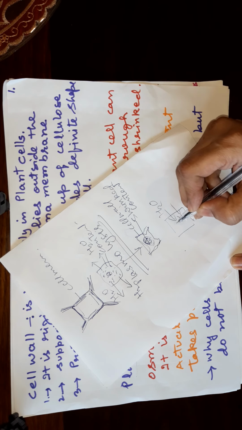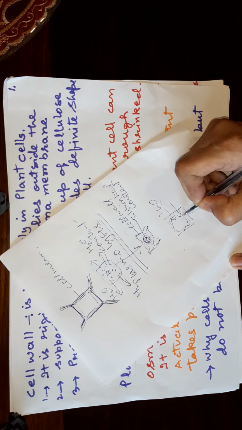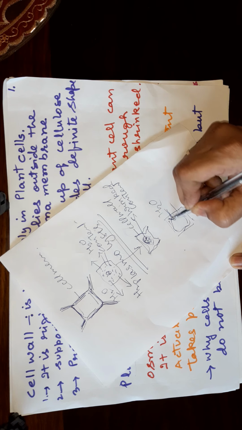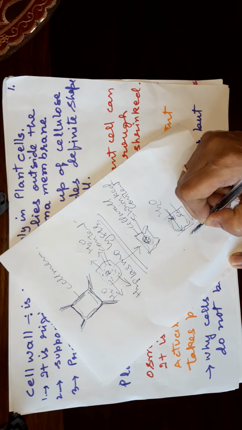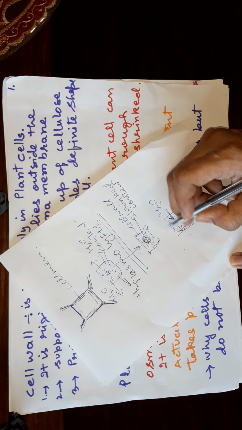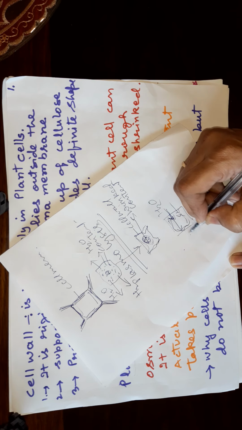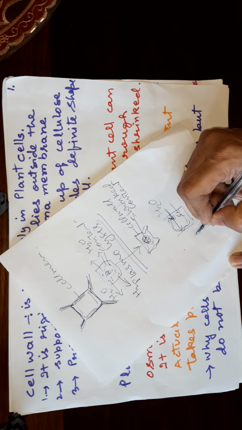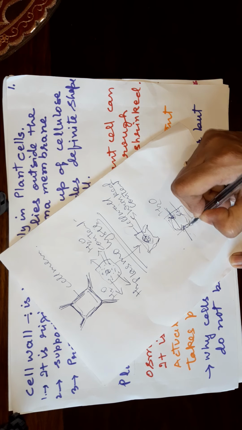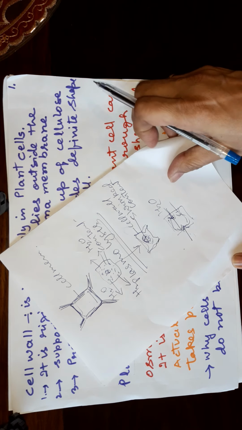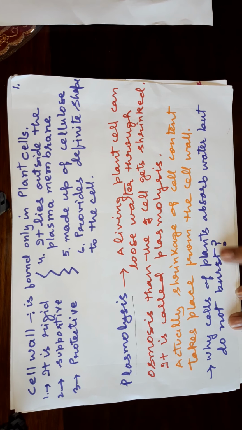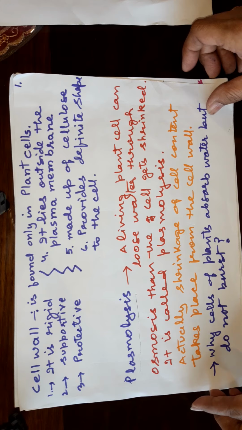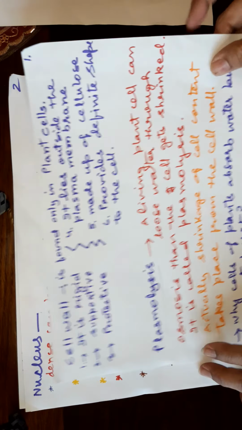It is because the water inside applies force towards the cell wall, and the cell wall also applies the same force towards the inside. So both the forces are equal and opposite. That is why plants absorb water but they do not burst.